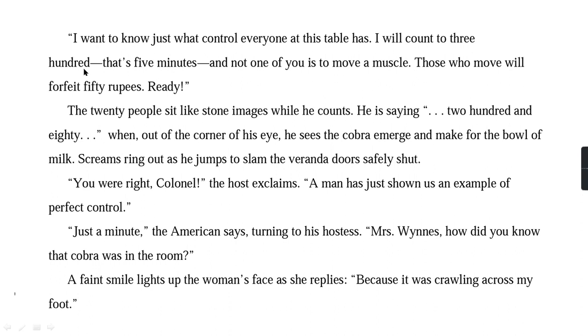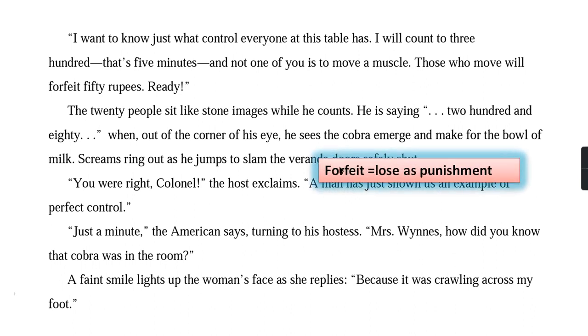I will count to 300, that's 5 minutes, and not one of you is to move a muscle. Those who move will forfeit 50 rupees. Ready? Forfeit means lose as a punishment. So then he had made a clever plan, and according to that plan, he is speaking like this. And who has the control now at this table?